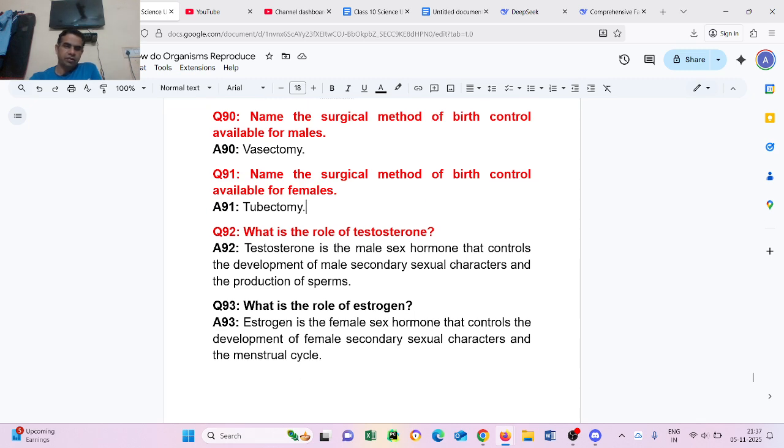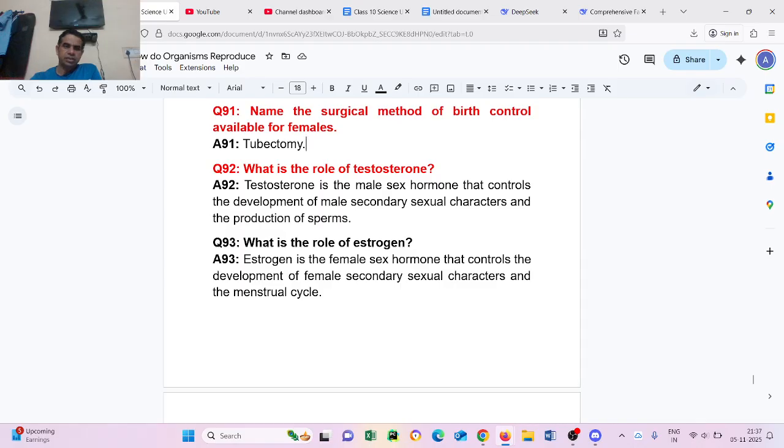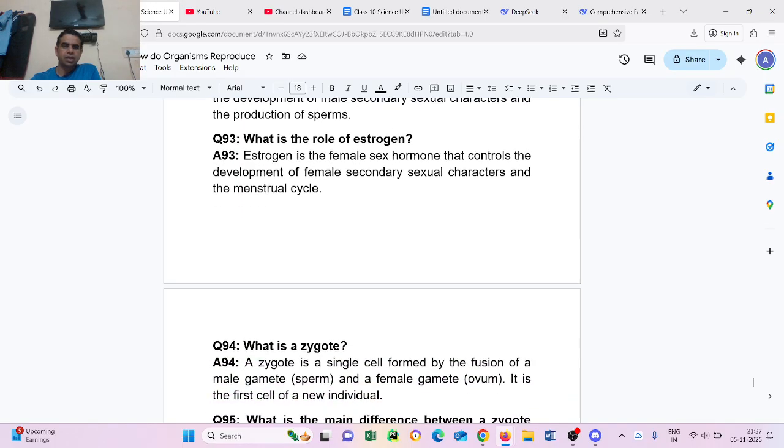Question number 93. What is the role of estrogen? Estrogen is the female sex hormone that controls the development of female secondary sexual characters and the menstrual cycle.